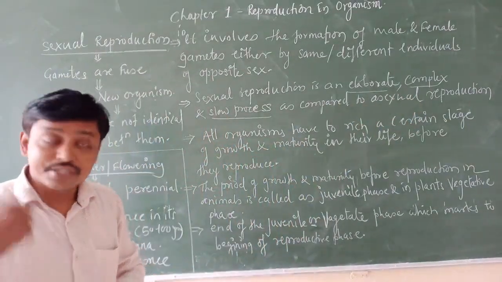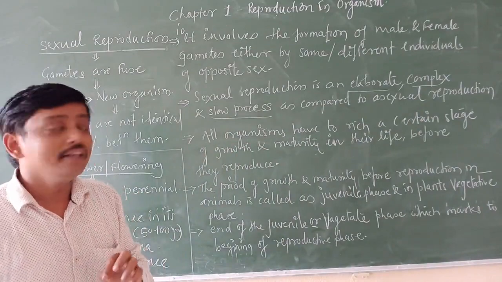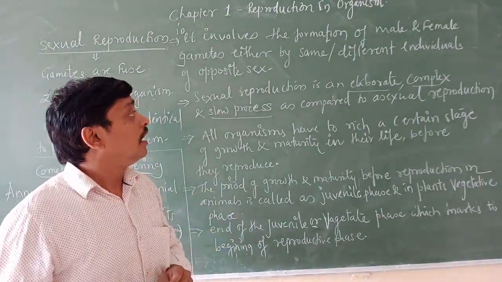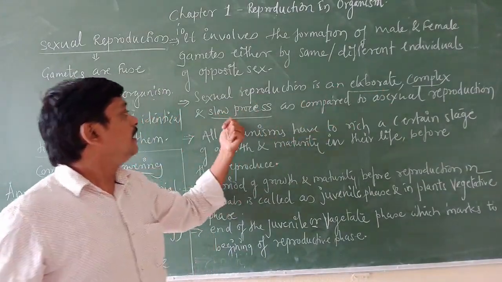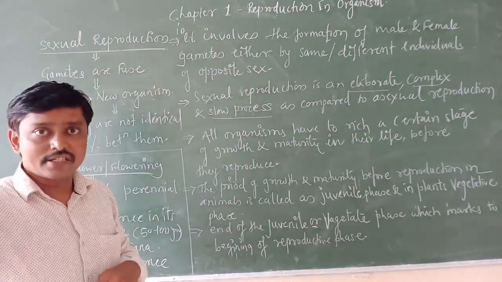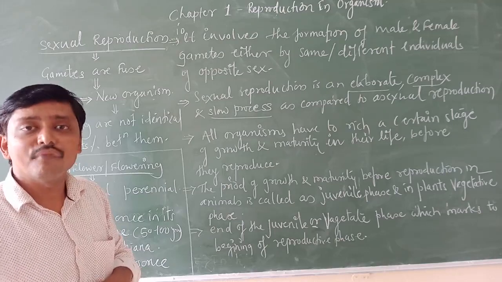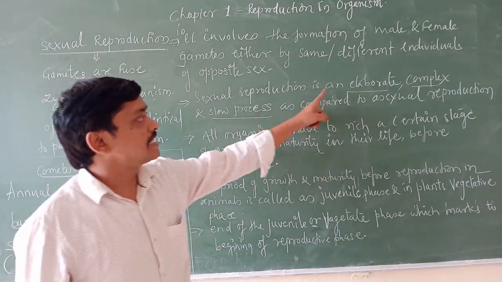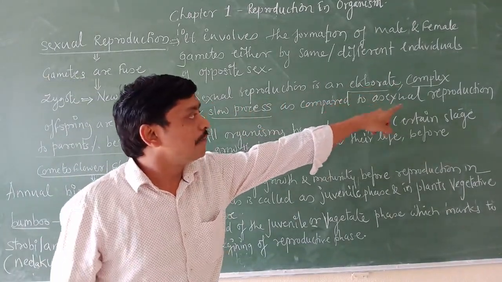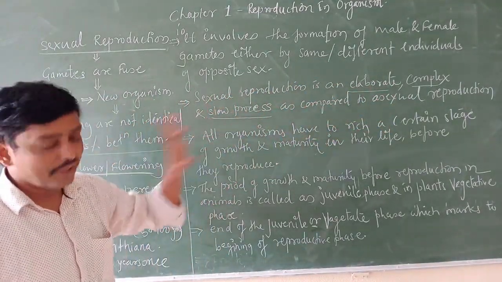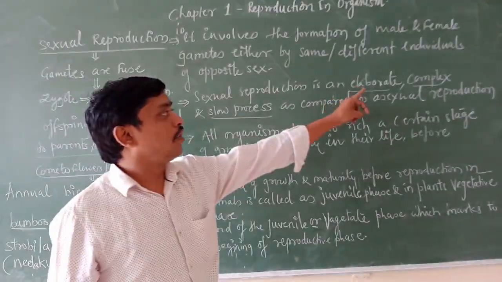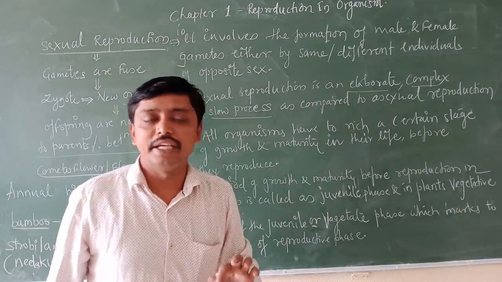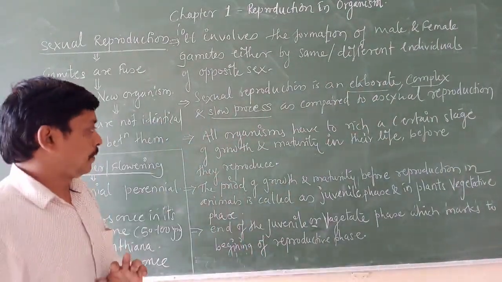Asexual reproduction is simple and fast. As compared to that, sexual reproduction is an elaborate, complex and slow process.